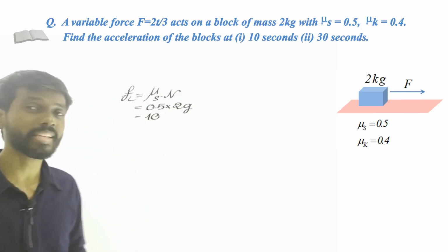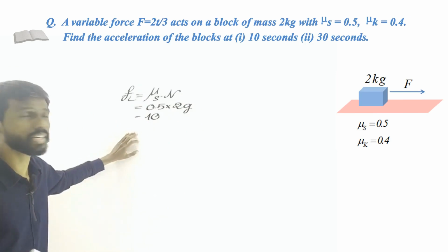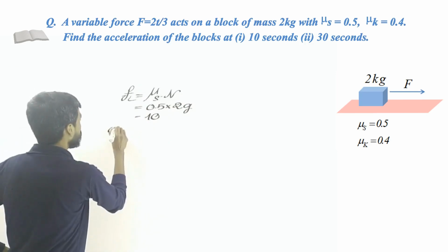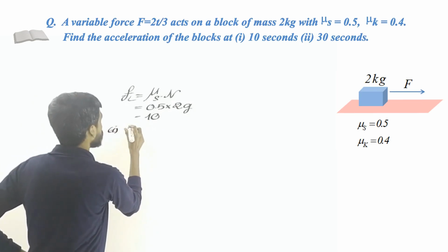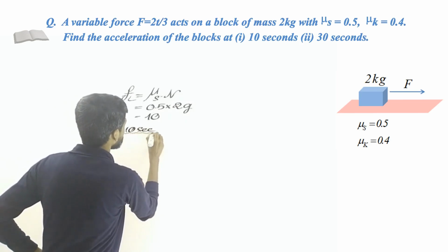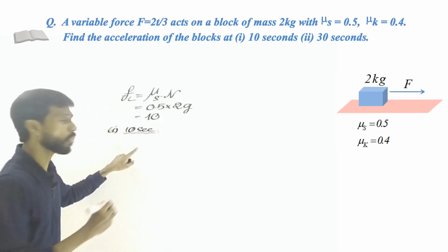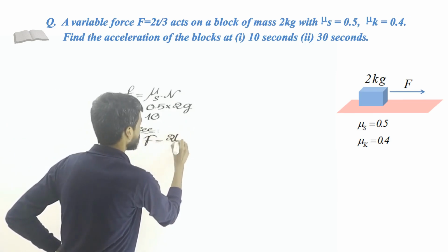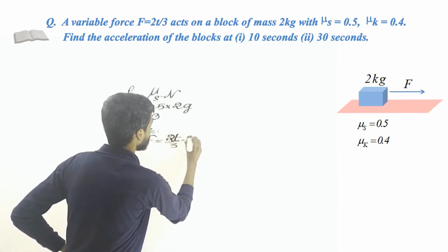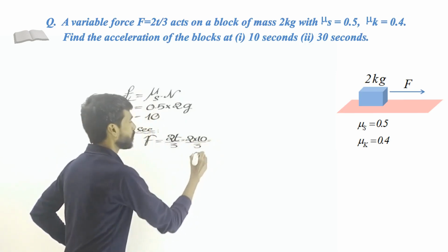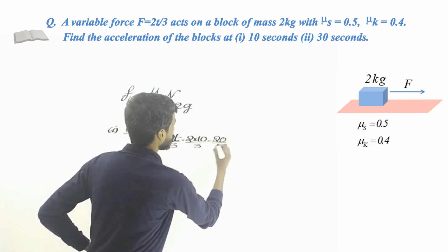Is it more or less than the force? The force is not fixed, right? It is a variable force. So we have to consider these two cases. The first case, in 10 seconds. In 10 seconds, what is the force? The force here equals 2t divided by 3, but at 10 seconds, that is 2 multiplied by 10 divided by 3. So that is 20 divided by 3. So that is the force.